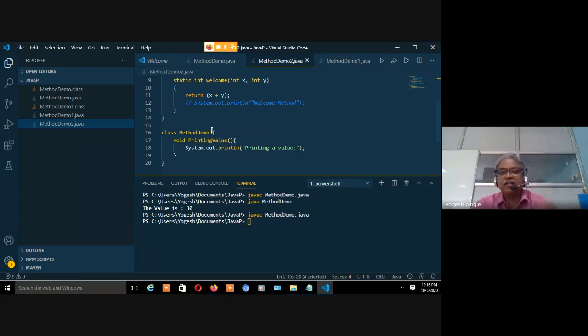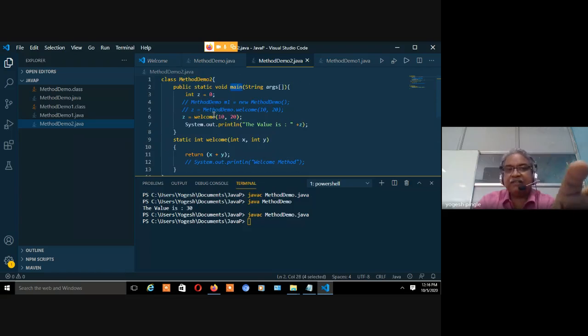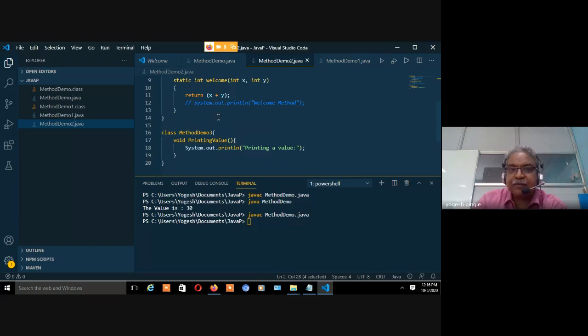Now look at this particular class, right? I have to call this printing value, which is a non-static method, but which is there in method demo3 class, right? So ये जो मेरा मेथड है, ये मेथड को मुझे बुलाने का है मेन में, right?